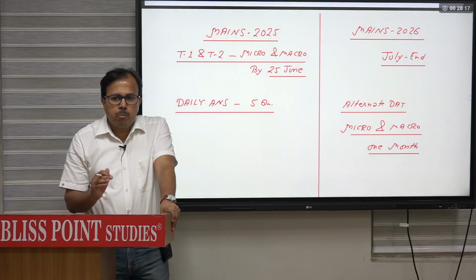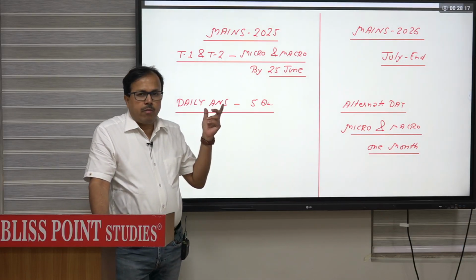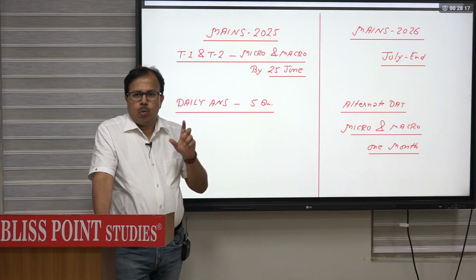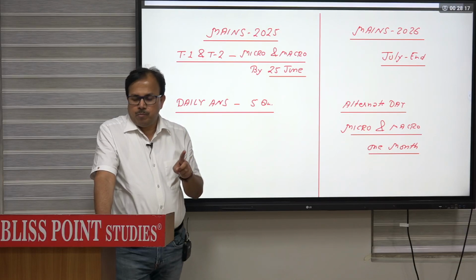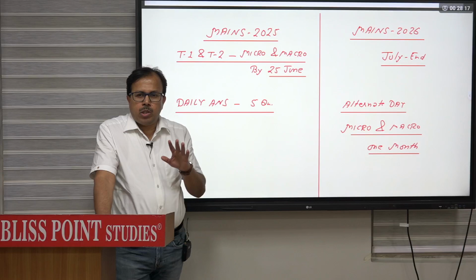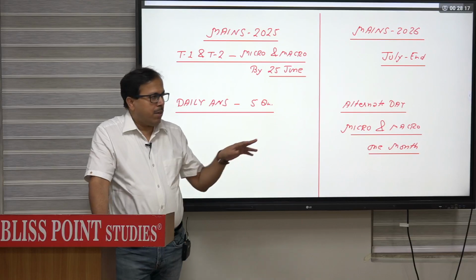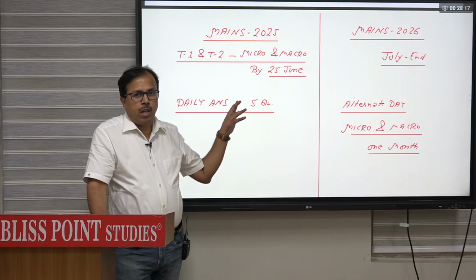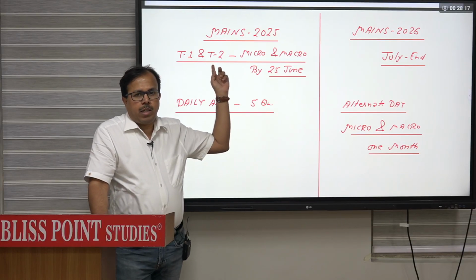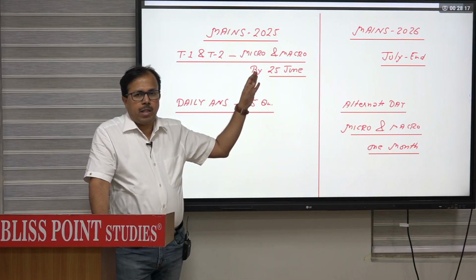But before that, try to cover your daily answer writing. So daily answer writing is 5 questions every day. 1 week was scheduled for micro, another week was scheduled for macro. So mostly the micro and macro daily answer writing questions are already uploaded. You can first attempt those questions, that means 70 questions here for 2 weeks, and then write test number 1 and test number 2.